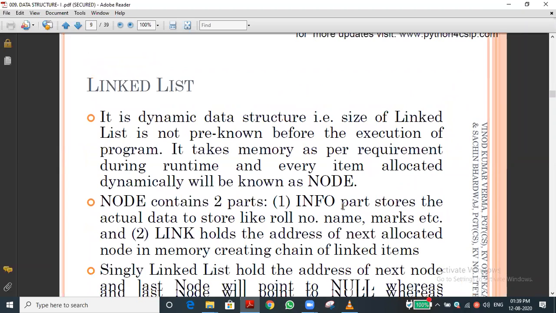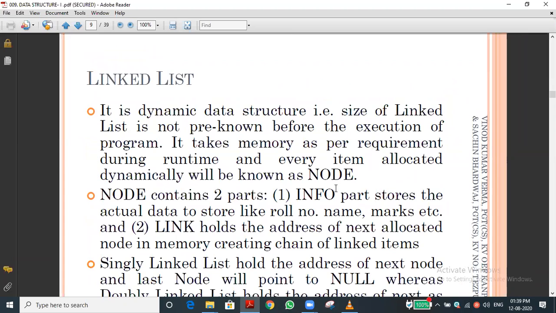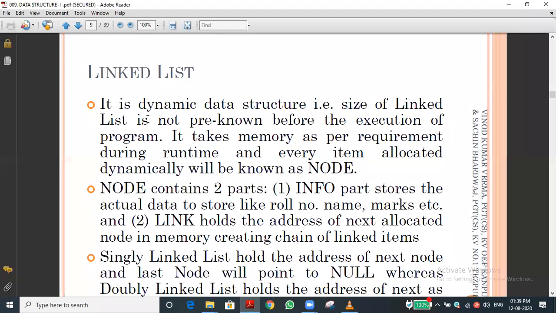Next we are going to see the linked list. I will explain it. Our normal list is there, and each element you can see if you are reading. It is a dynamic data structure. Dynamic means we can change it; it is a mutable data type.